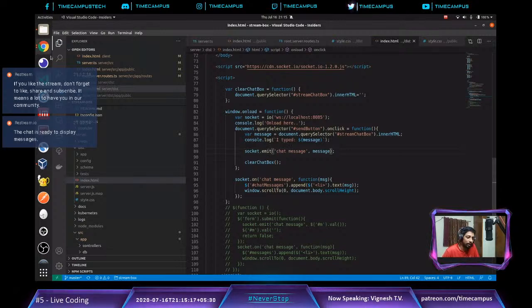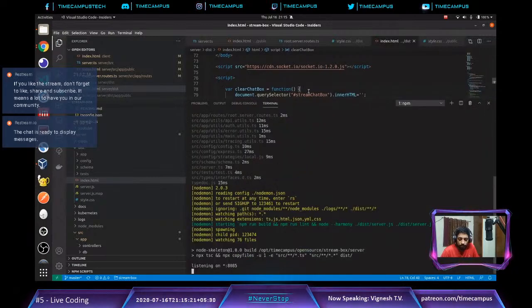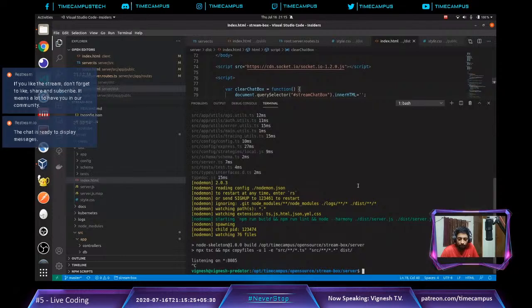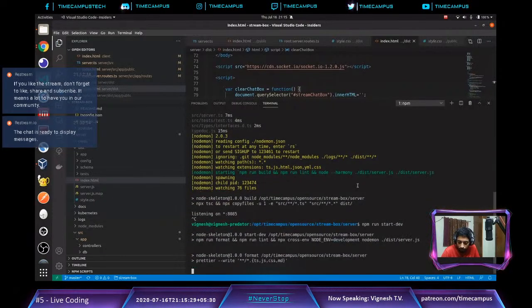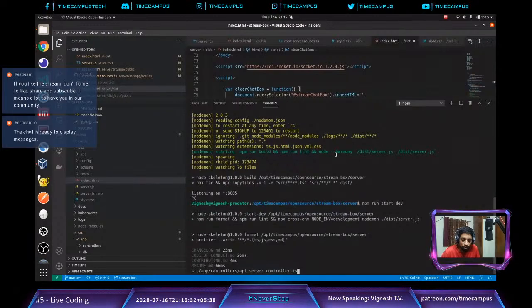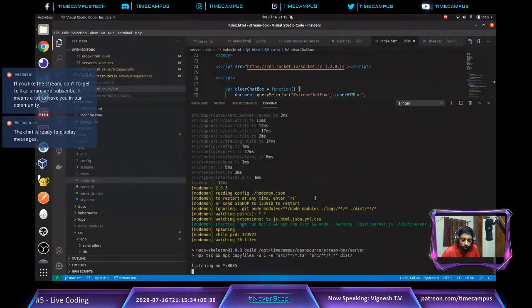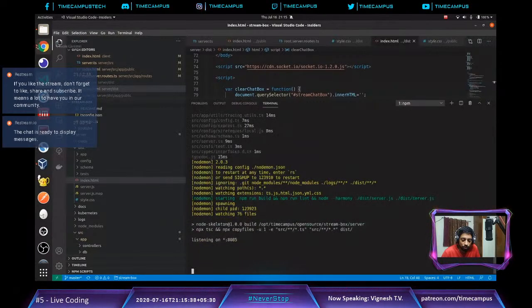With that, let's restart the server again because we have made some changes. There is some bug, otherwise we need not restart the server every time. I will figure out what the bug is and probably post the solution offline. Okay, so we have the server running again.